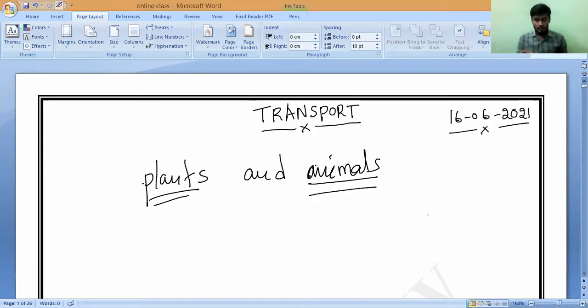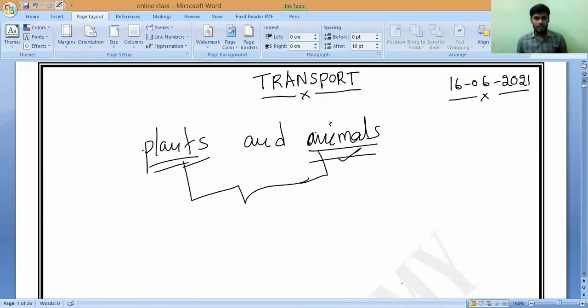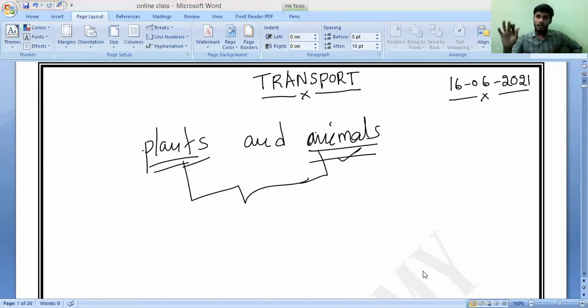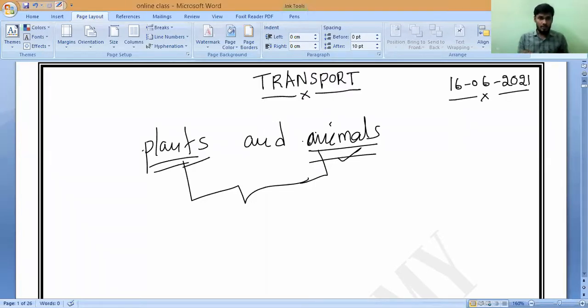Every plant and animal is made up of something. Can you say what that is? Their bodies are made up of something. Every organism, whether a plant or an animal, doesn't matter, is made up of something which we call cells. Very good. So every plant and animal is made of cells, which are tissues, or rather the tissues we call as cells.